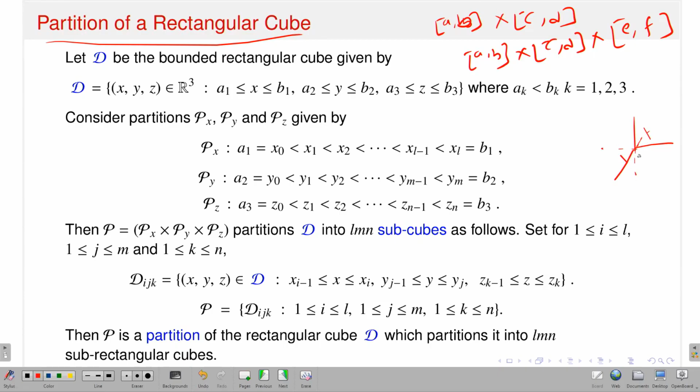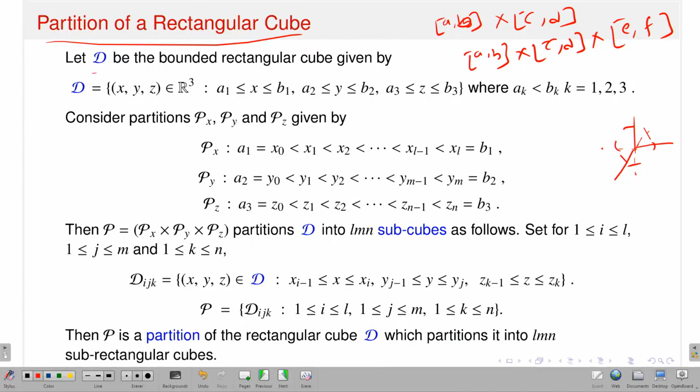So, some interval here, some interval here, and some interval here. So, it will give you some kind of cube. Therefore, I need to know the corresponding partitions of this rectangular cube, because I am assuming that x is running over some interval, y is running over some interval, and z is running over some closed bounded interval. Then it will give you a rectangular cube, and I need to partition that rectangular cube like in the partitions I have done in the context of the rectangular square.